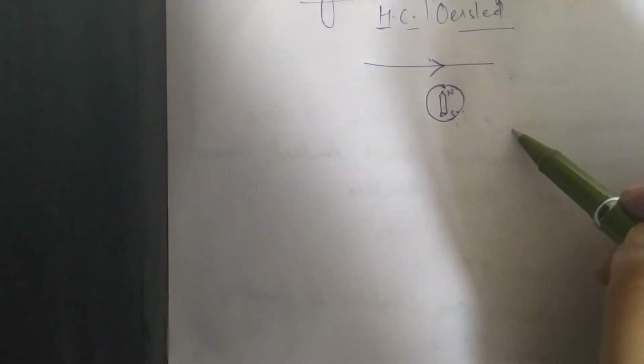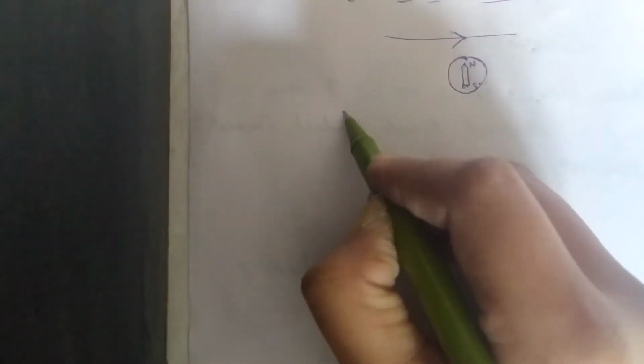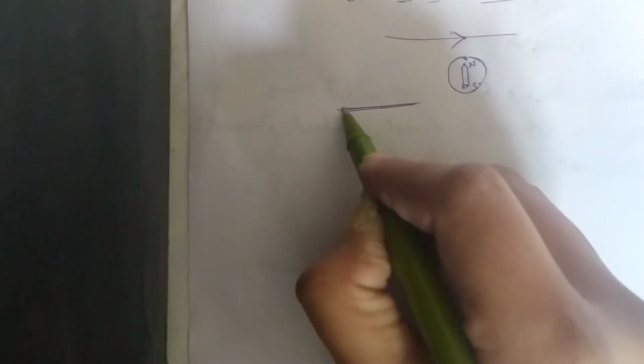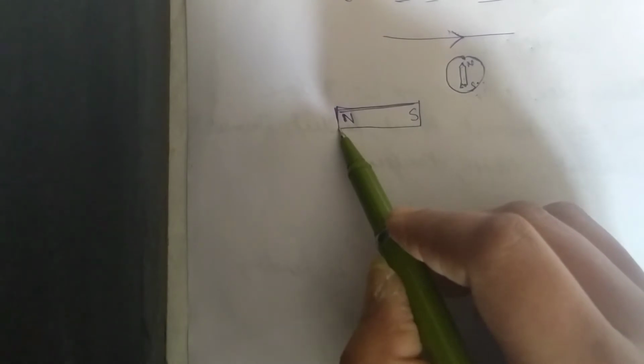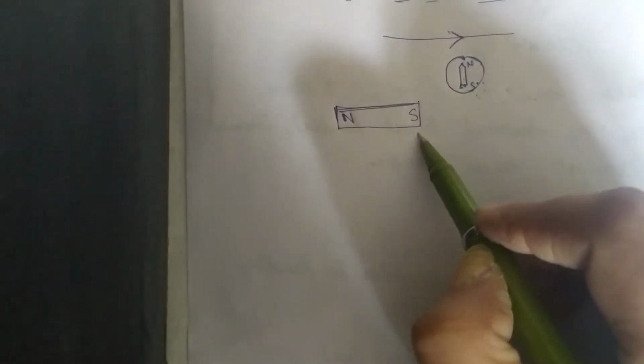Okay, now we come to what magnets actually are. First we will discuss that, then we will compare it with this current carrying wire. Now magnets, you all have seen magnets. A bar magnet has two poles, north and south. So what about similar poles? Similar poles always repel, and opposite poles always attract.